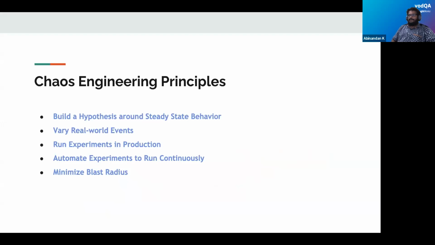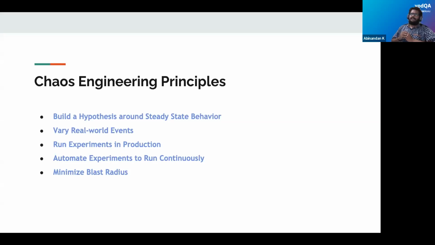We will look into a few of the most critical chaos engineering principles. The first is building a hypothesis around steady state behavior. As a QA dev, we know the behavior of our application. Based on that, we need to build a few hypotheses saying that if such a failure occurs, what is the expected behavior? Whether the entire component or functionality should go down, or selected functionalities can work continuously in case of any failures.